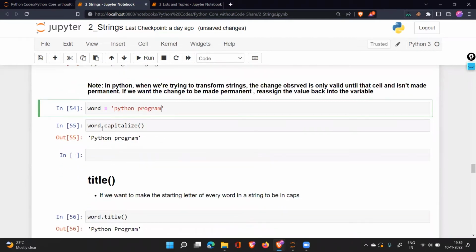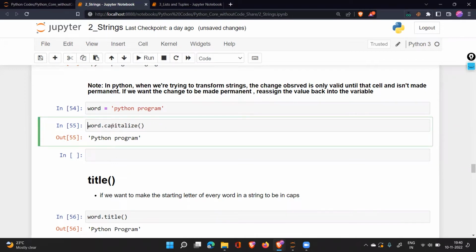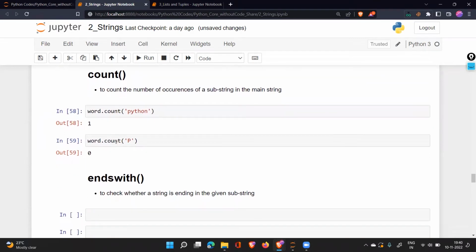And I think you remember when I try to do these things, word.capitalize, it will not make this change on the original data. It is just doing a change on temporary data. If we want this to be done on the original data, we need to say word is equal to word.capitalize. I think you remember, those who were there yesterday, correct? This is what we need to do if we want to modify the original text. So word.count counts something in the whole text. Just take a look at what we have done.